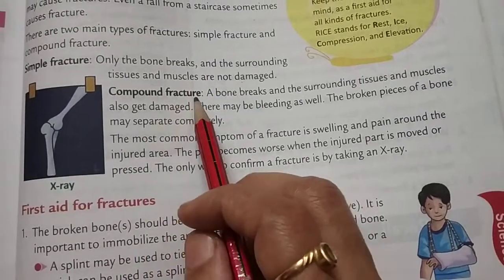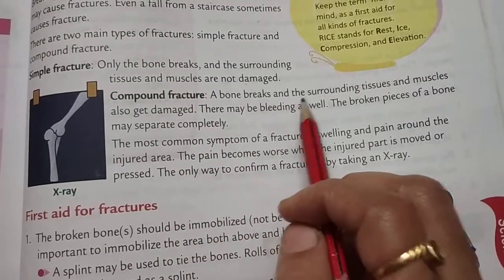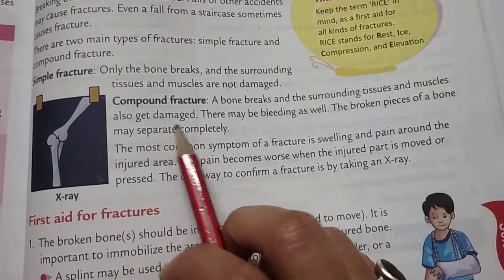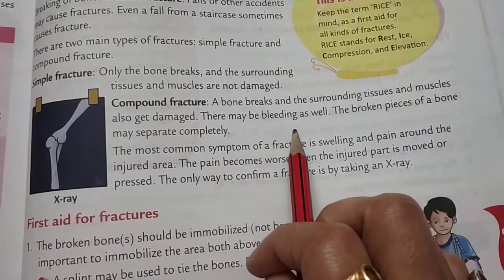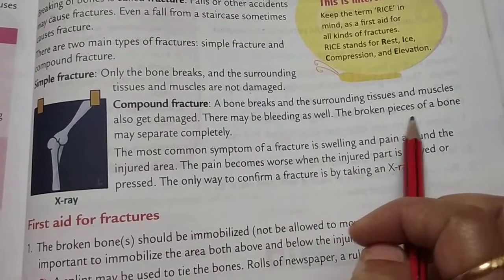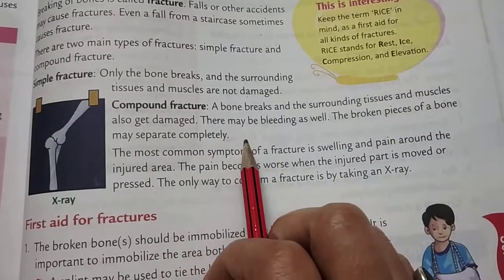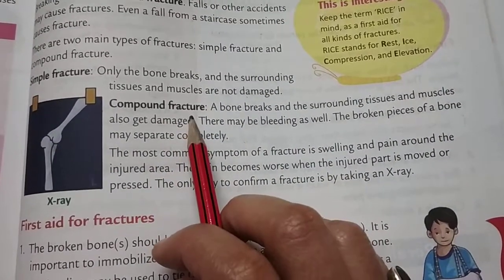Second is a compound fracture. A bone breaks and the surrounding tissues and muscles also get damaged. They may be bleeding as well. The broken pieces of a bone may separate completely. So this is called a compound fracture.